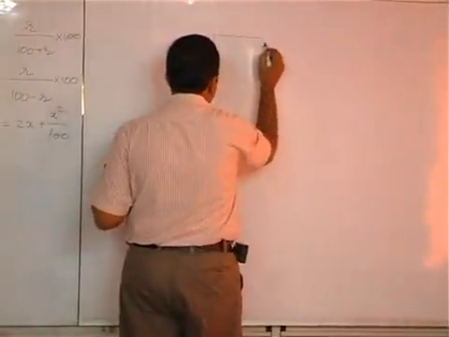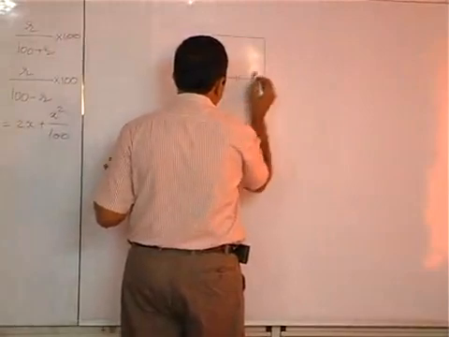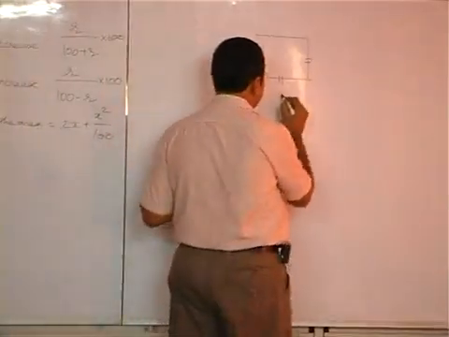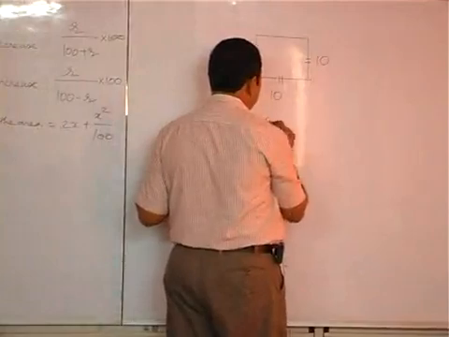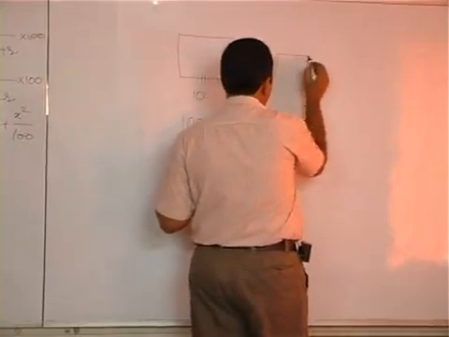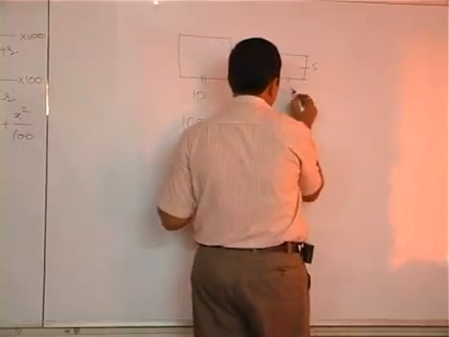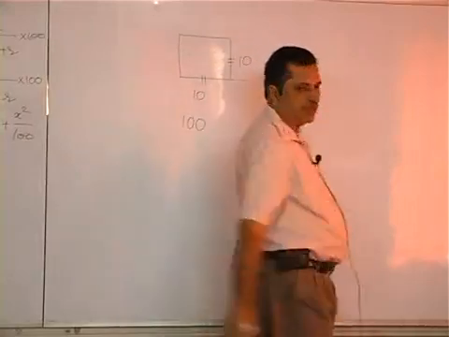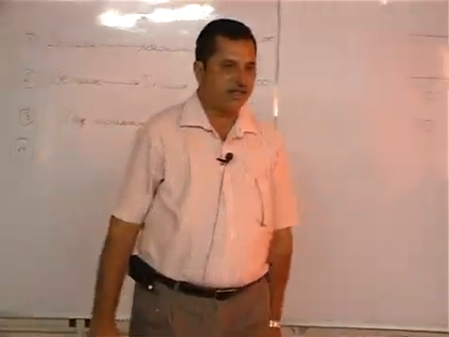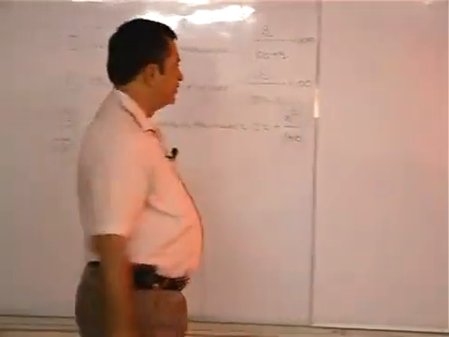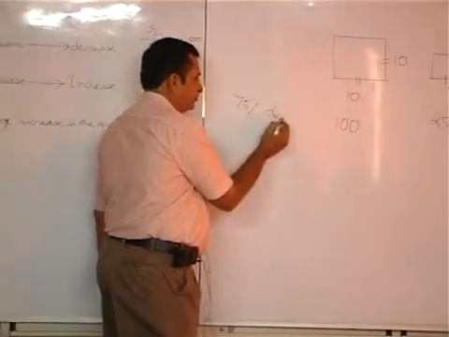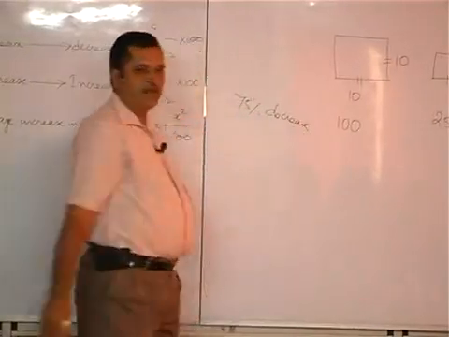Perimeter is decreased by 50% implies sides are decreased by 50%. Is it not? Each side assumed as 10 units, the area is 100. Each side is decreased by 50% means each side has become 5 units. The area is 25. The area 100 has become 25, means for 100 there is a decrease of 75. So 75% decrease.